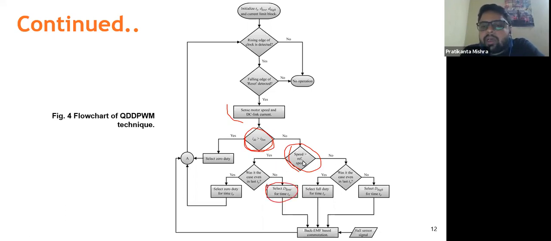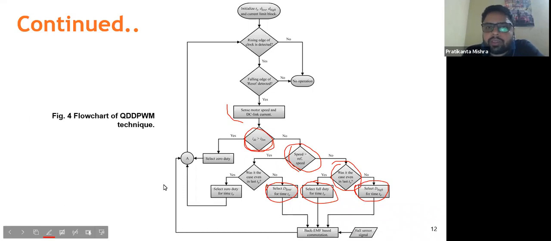Similarly, if the speed is lesser than the reference, we'll again compare: was the speed also lesser than the reference speed in the previous sampling time? If yes, then we'll go for full duty, or else we'll go for high duty. And again, back EMF based commutation, that is 120-degree commutation, is adopted, and this process will go on.